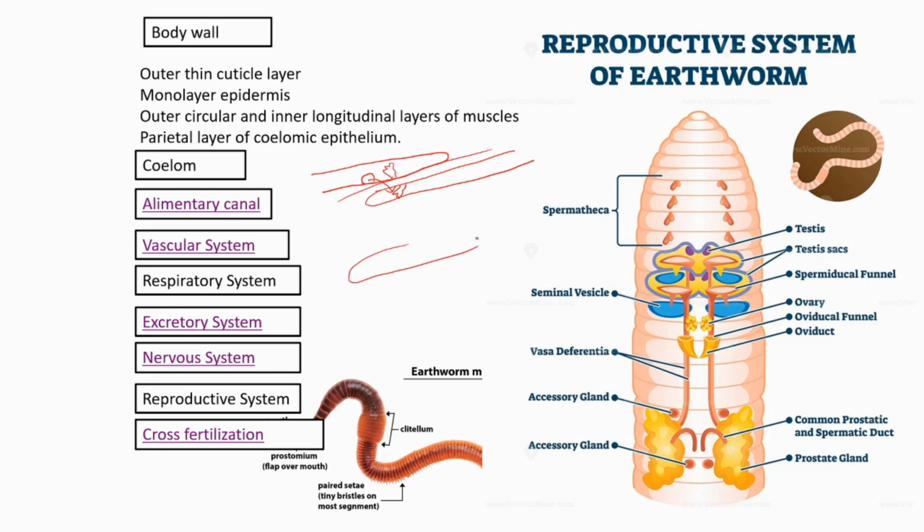Then what structure is forming? A clitellum is forming. It's a thick, mucus-derived structure, like an outer cover, and it gradually moves in this direction.